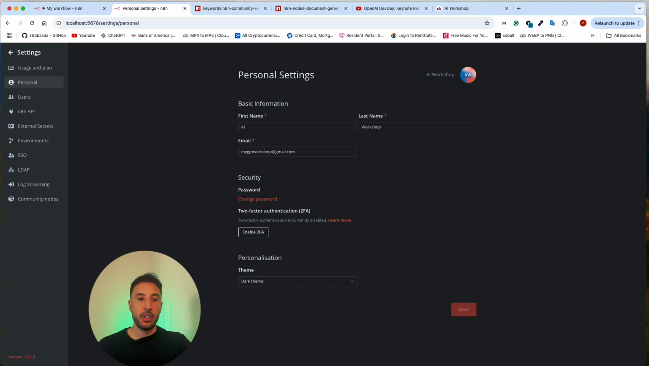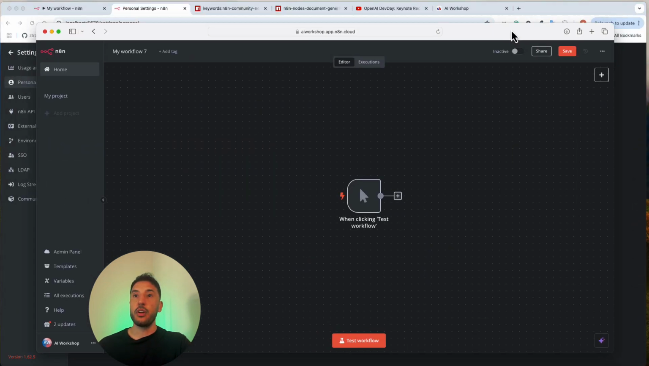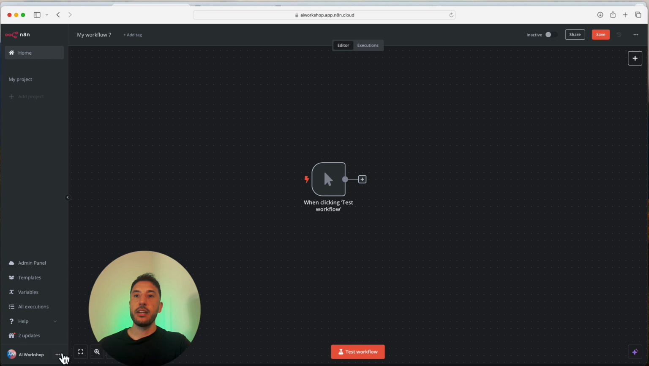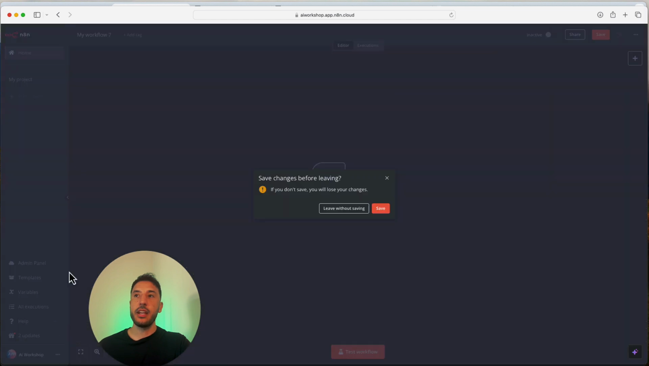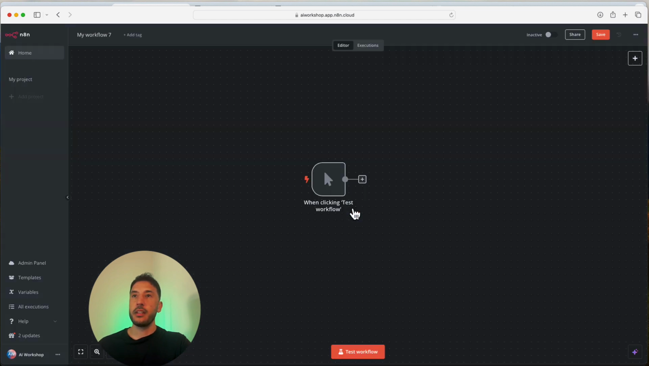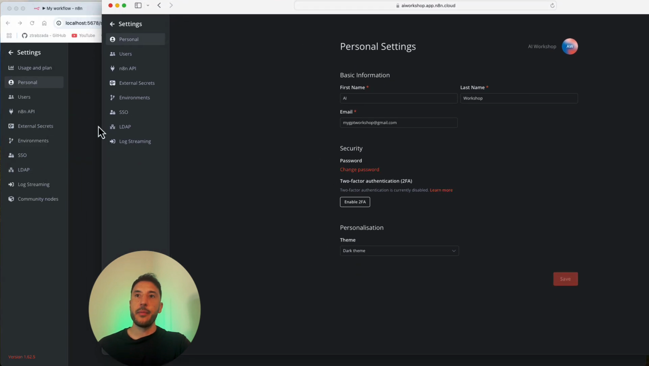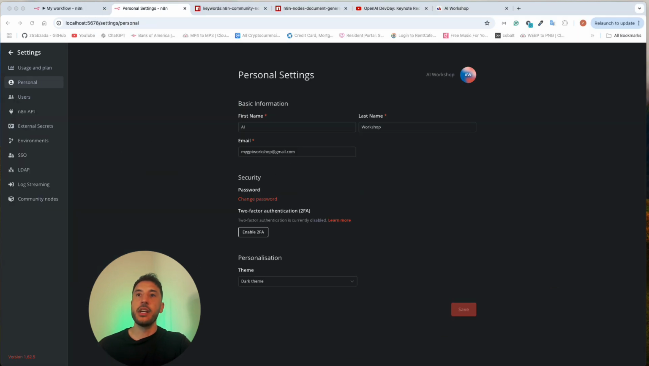For comparison, if you're on the cloud account, let me take a look. If I click on settings, you will see right here that community nodes does not exist on a cloud account. So just so you're aware and don't get confused. I know a lot of people are hosting n8n locally, so you should be able to have access to this.